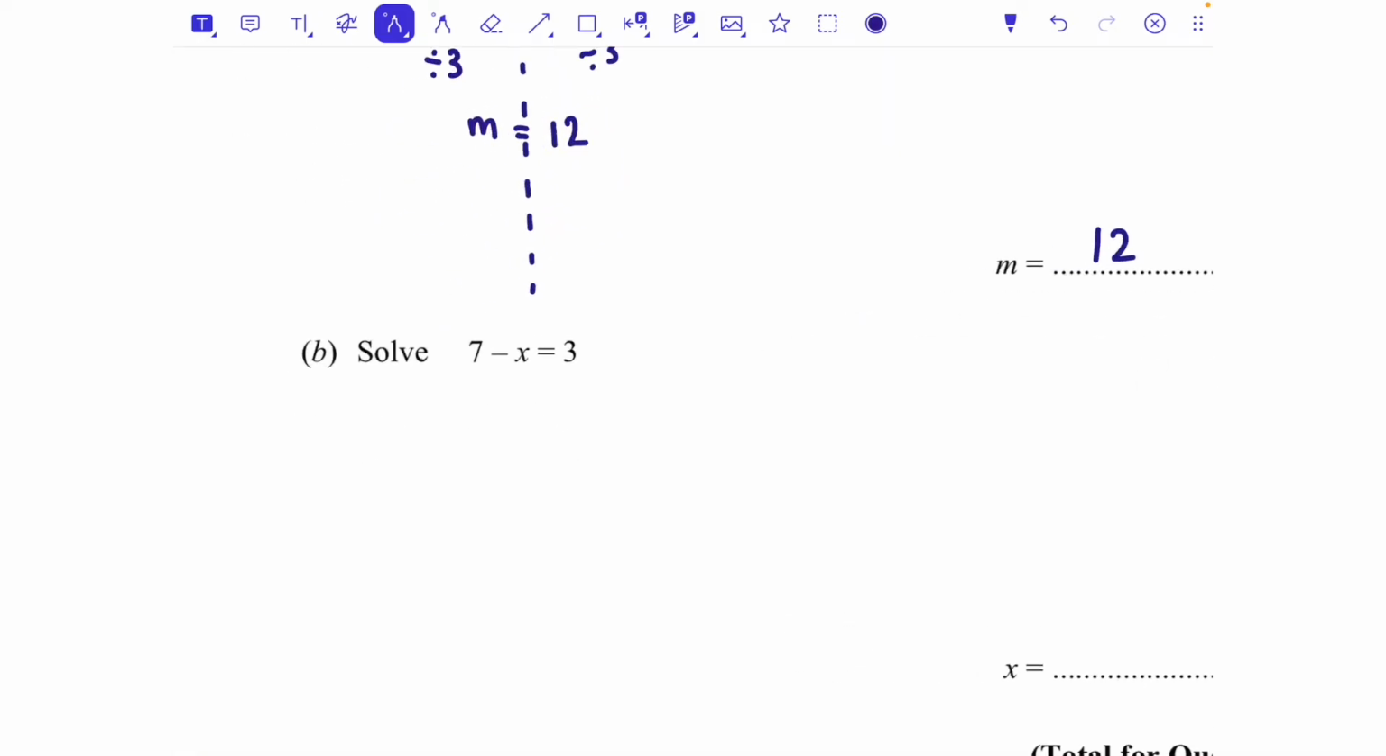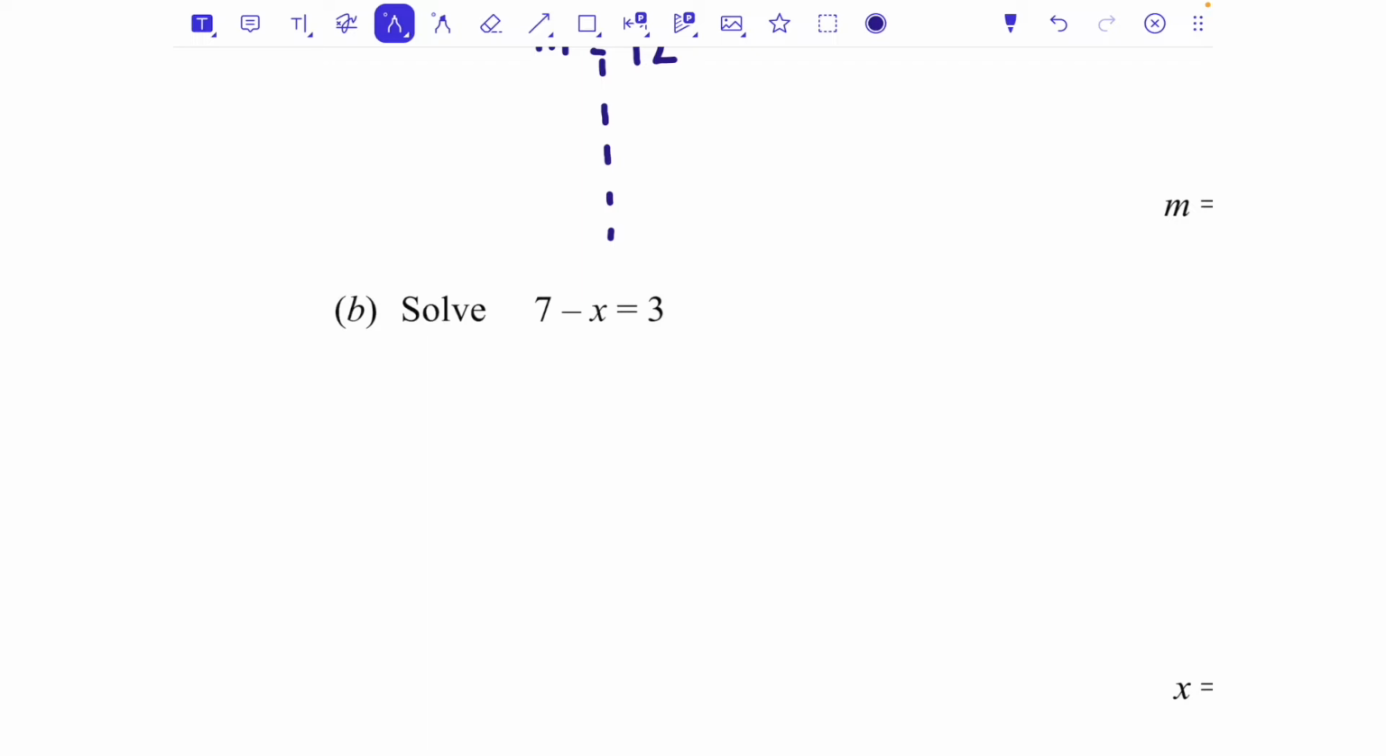For part B, solve 7 take away x equals 3. Now, you could do this one by doing your dotted line and taking things away from both sides. The problem with that is that a lot of students would add 7 here, but the 7 is positive. So if we're going to do that, we're going to take away 7 from both sides because that's a positive 7.